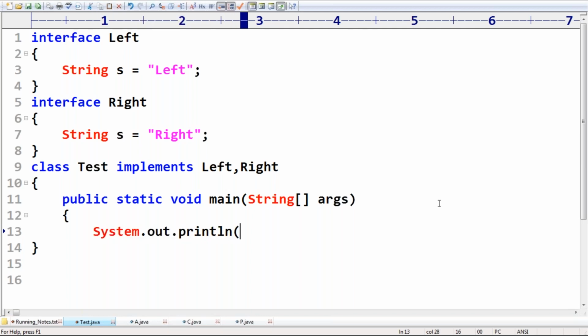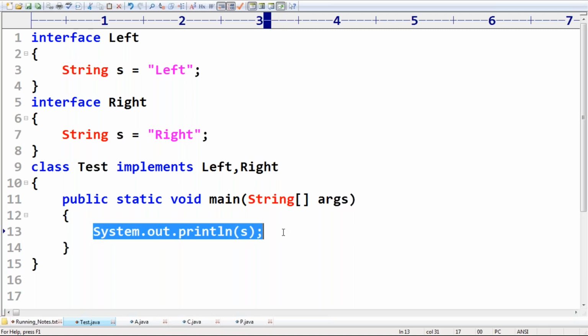Can you please tell, is it valid or invalid? Yes, friends, respond. This one is invalid because the left has an s variable, the right also has an s variable, and then System.out.println of s.